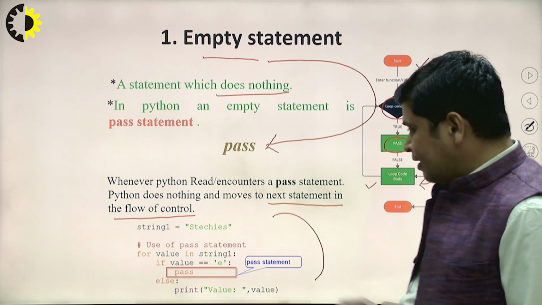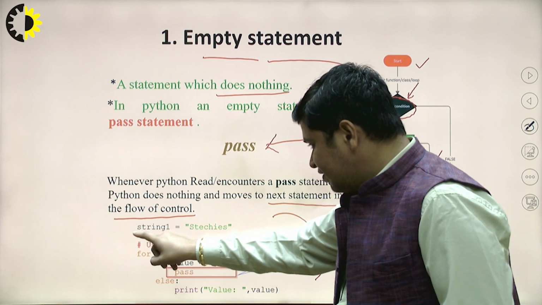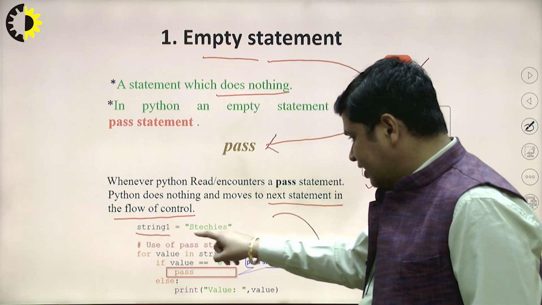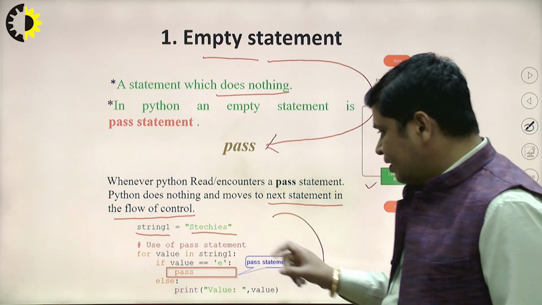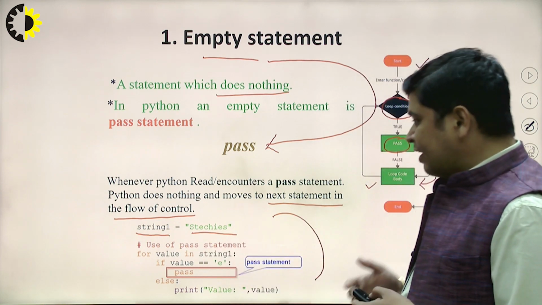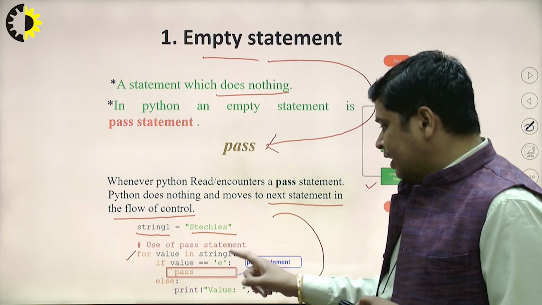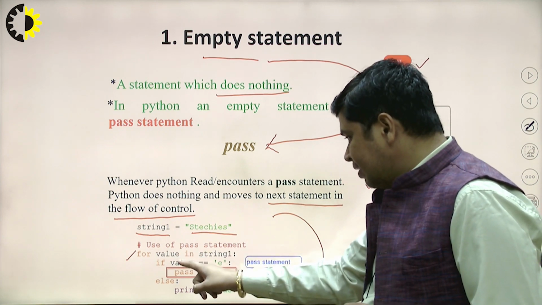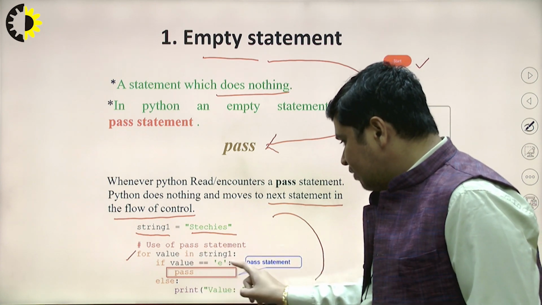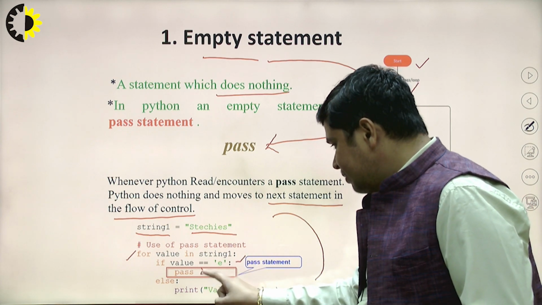This is one string, the name of the string is string1. This is the content of the string1 variable. I am traversing each character of the string by this loop. If the loop variable value is equivalent to E, then this pass will be executed.